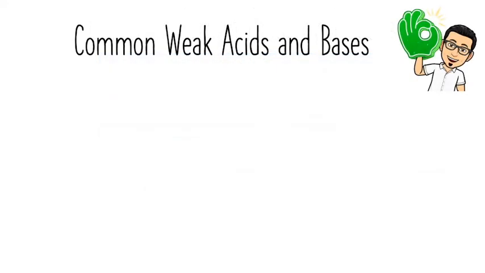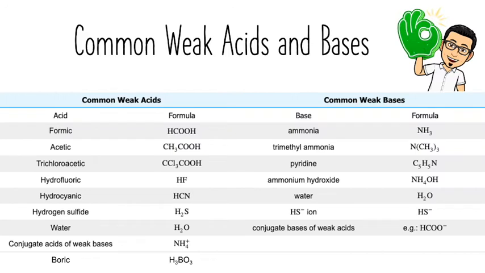Furthermore, weak acids and bases are very common and we encounter them often. Some common weak acids and bases are given here. In this experiment, boric acid is a weak acid and ammonia is a weak base.